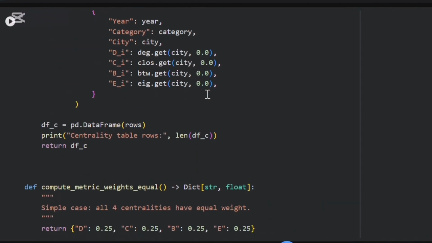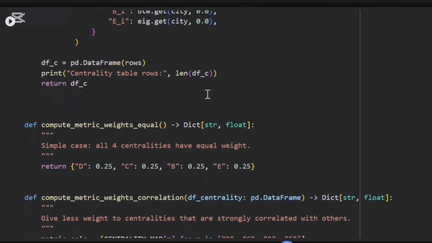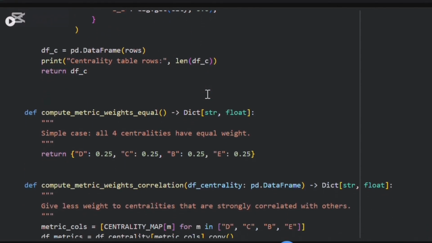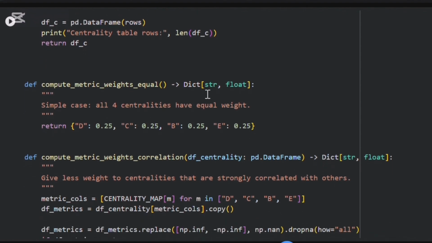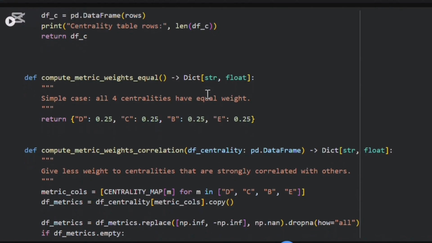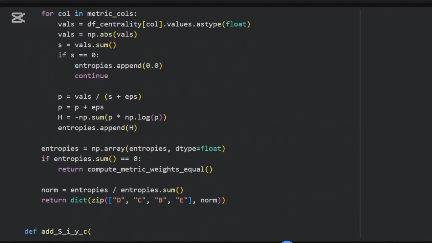Then after this we have the metric weighting scheme. Here we define different ways to weight the 4 centralities. One scheme gives equal weight to all. One uses correlation to reduce redundancy, and one uses entropy to give more weight to metrics that carry more information.